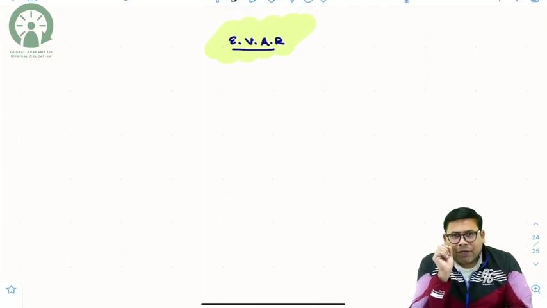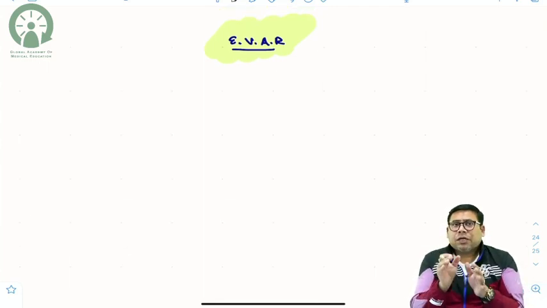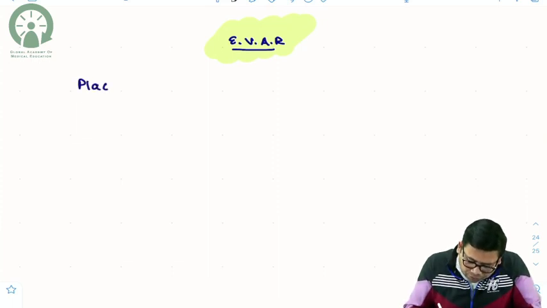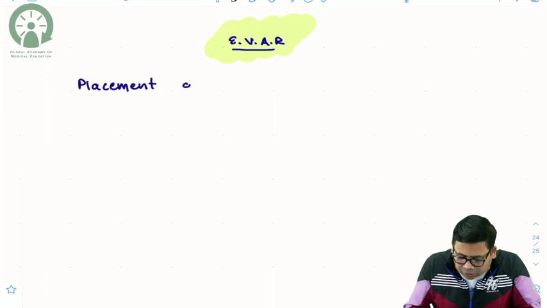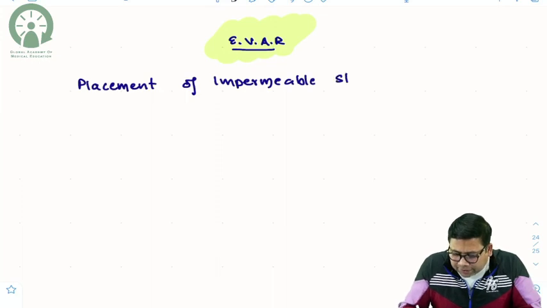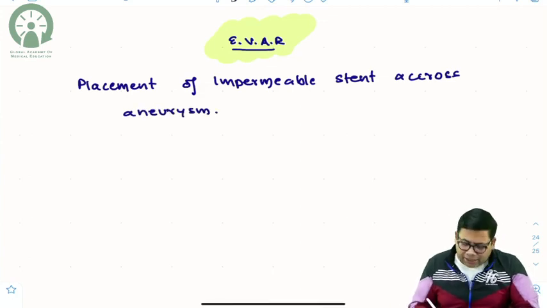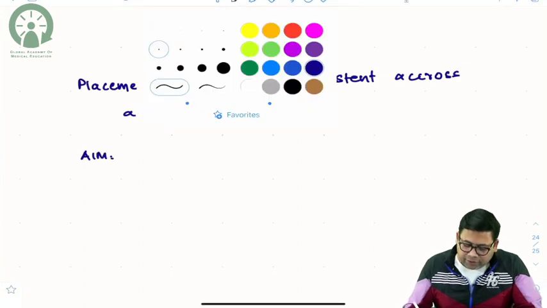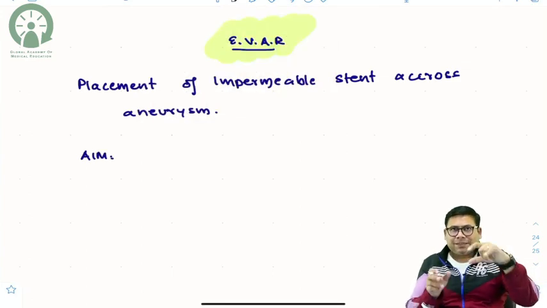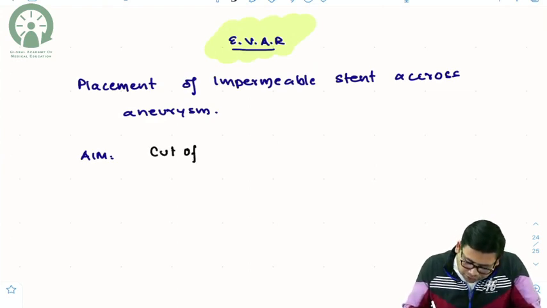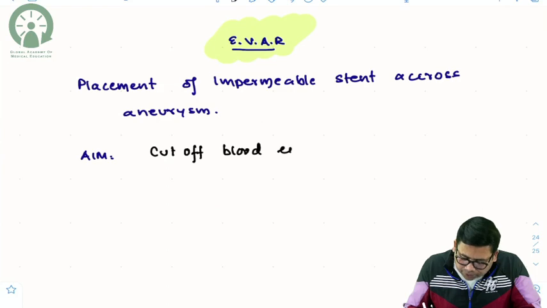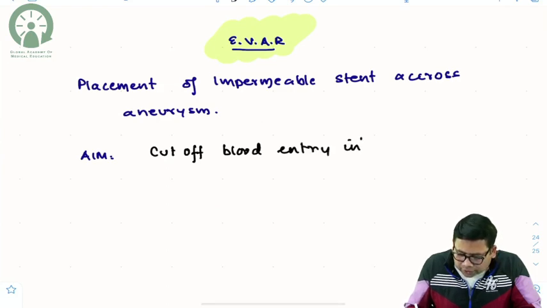Now what is the concept? Why are you worried? The answer is you are worried because it could rupture. So what is EVAR? It is nothing but placement of an impermeable stent across the aneurysmal segment. When you place an impermeable stent, what is the aim? This stent is going to cut off blood entry into the aneurysmal sac. Now you will say, sir, how is this possible?